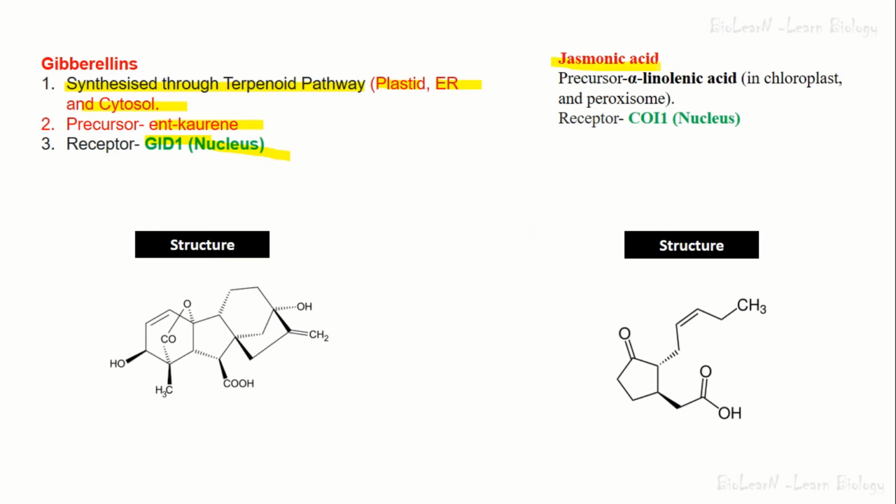Then jasmonic acid, it is also an important plant hormone which is mainly involved in the plant defense against biotic and abiotic stresses, mainly against plant herbivory. So the precursor for jasmonic acid is alpha-linolenic acid, and it is synthesized in the chloroplast and the peroxisome. And the receptor is COI1, and the location for the receptor is the nucleus. So this is the structure of jasmonic acid.